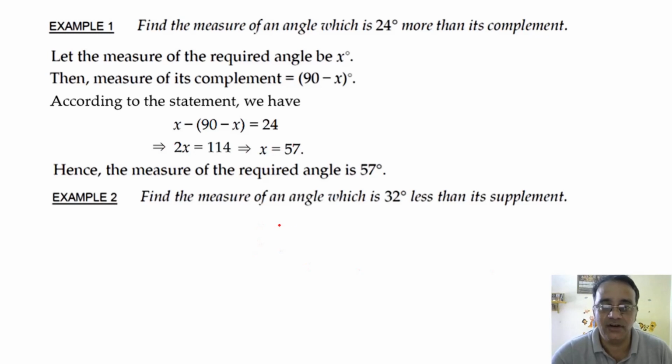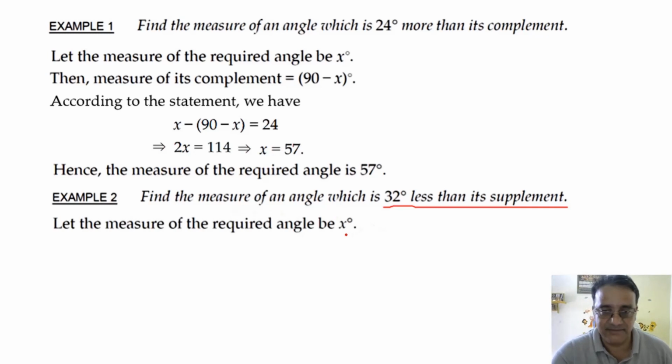Find the measure of an angle which is 32 degrees less than its supplement. 32 degrees less than its supplement. So we'll take the measure of the required angle to be x. अब क्वेश्चन में क्या, इसका सप्लीमेंट क्या होगा? What is the supplement angle of x degrees? 180 minus x. Right, 180 minus x.